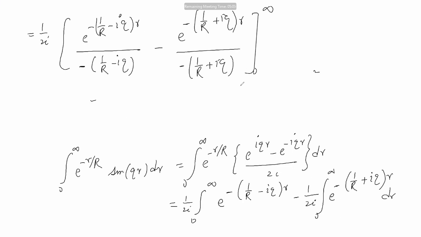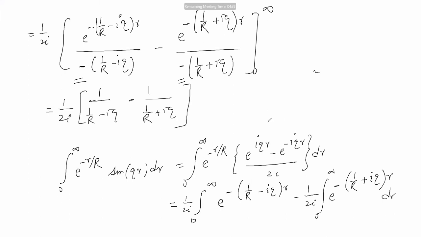That means you are only going to get a term when r equal to 0, and when I take the lower limit, I will have to pick up a negative sign also. Therefore this will become positive and this will become positive, such that when I rewrite it, it is 1 by twice i, 1 over (1 by R minus iQ) minus 1 over (1 by R plus iQ).